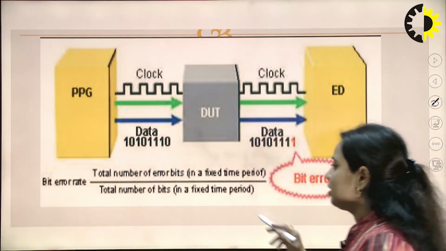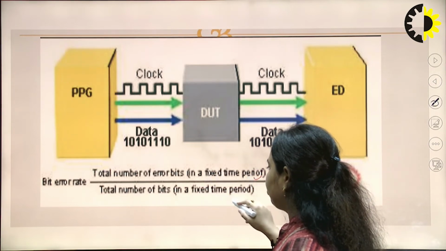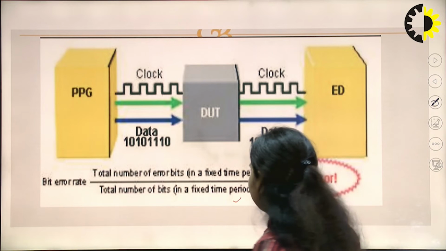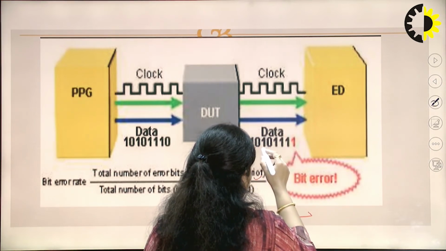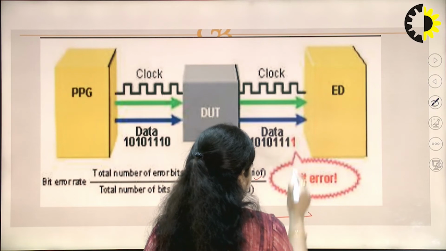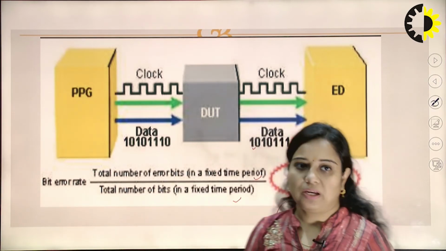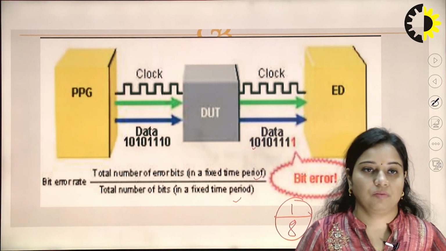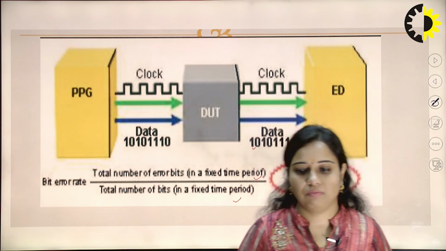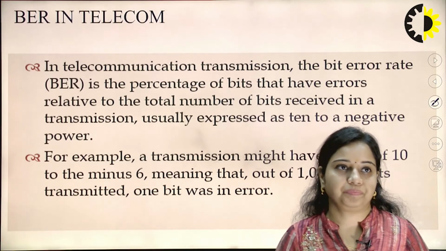We can consider the number of bits that are in error. So, bit error rate equals the total number of error bits divided by the total number of bits. Let us say there is 1 bit in error and the total number of bits transmitted is 8. So, 1 upon 8 is the bit error rate that we have calculated, the number of bits in error divided by the total number of bits. So, 8 bits we have transmitted and 1 has an error. That is the case of bit error rate.